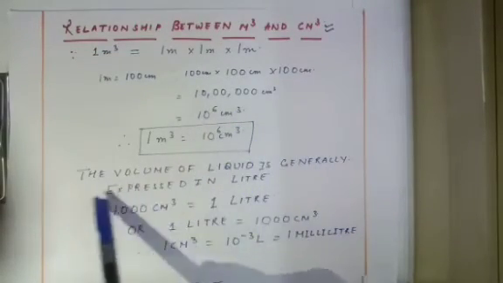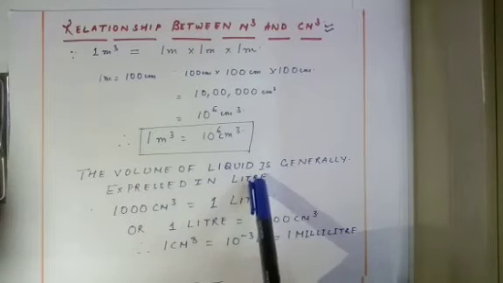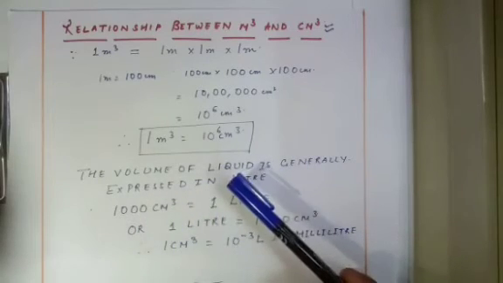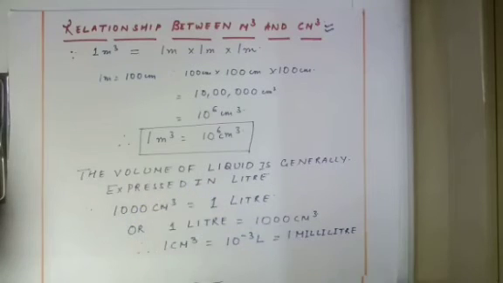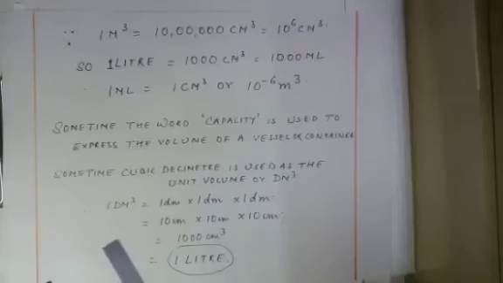Let us come to the volume of a liquid, which is generally expressed in liters. So 1000 centimeter cube is equal to 1 liter, or 1 liter is equal to 1000 centimeter cube. When I have to find out 1 centimeter cube, it will be 10 to the power minus 3 liter, or 1 milliliter.